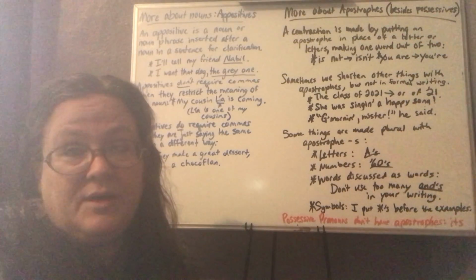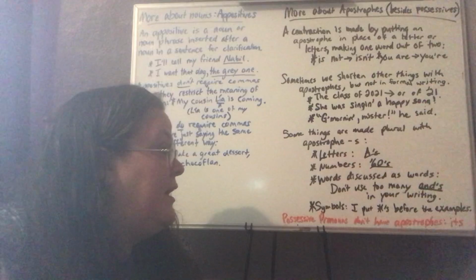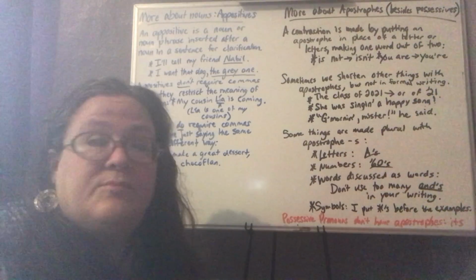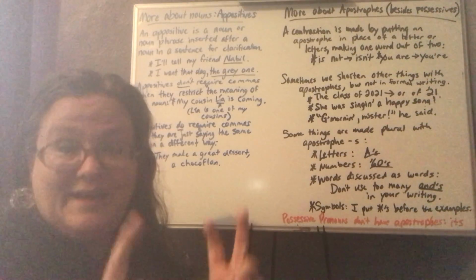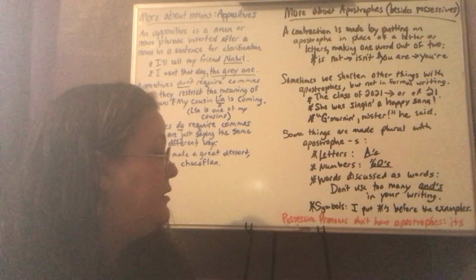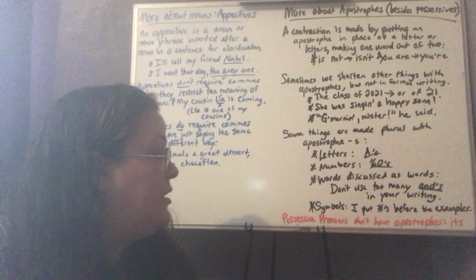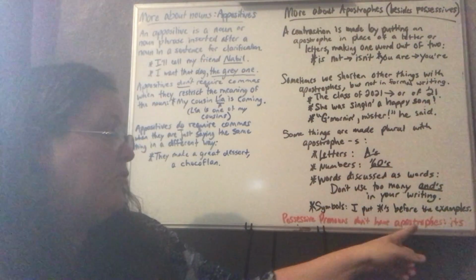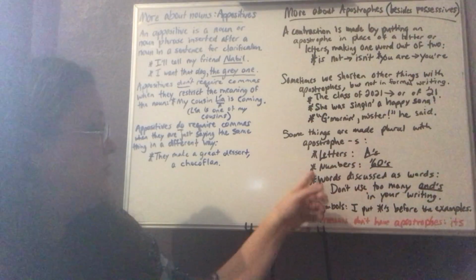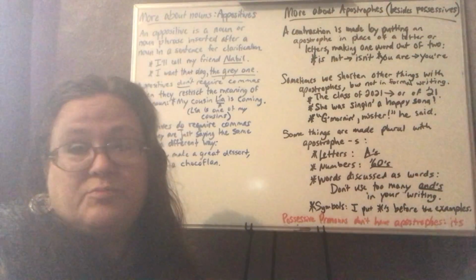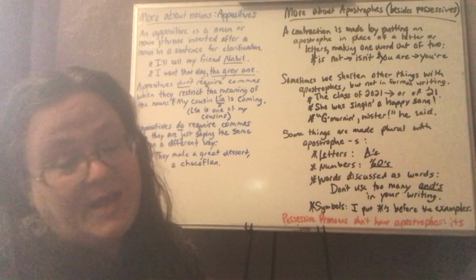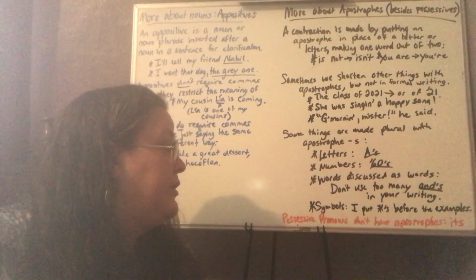And since I'm talking about the word and, I can put apostrophe S to show that I'm talking about more than one and. Okay? Symbols. I put asterisks before the examples. These are called asterisks, and I wanted to just put the symbol rather than write the word asterisk out.